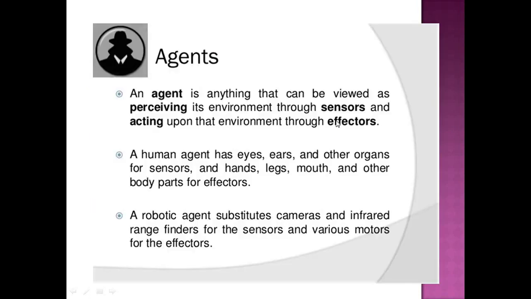An agent is anything that can be viewed as perceiving its environment through sensors and acting upon that environment through actuators or effectors. For example, if you consider a human to be an agent, the sensors can be eyes, ears, nose, etc. and the actuators or effectors can be hands, legs, mouth and other body parts.